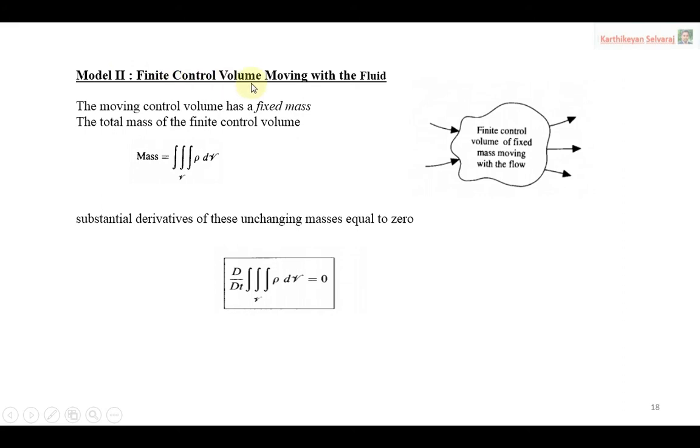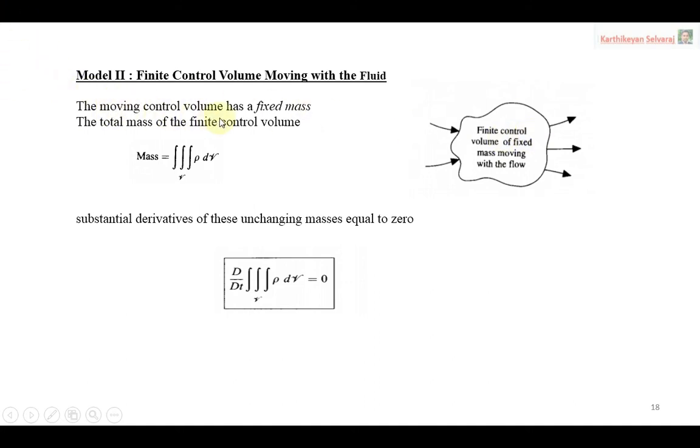So it's moving along with the fluid. What is the main point you have to remember here? When your control volume is moving along with the fluid, the mass inside the control volume is constant. The volume may change, the size may change, the shape may change, it doesn't matter, but the mass inside the control volume is always constant. Based on that, you see here the moving control volume has a fixed mass.